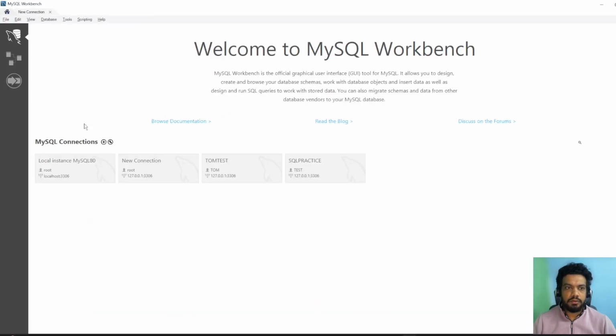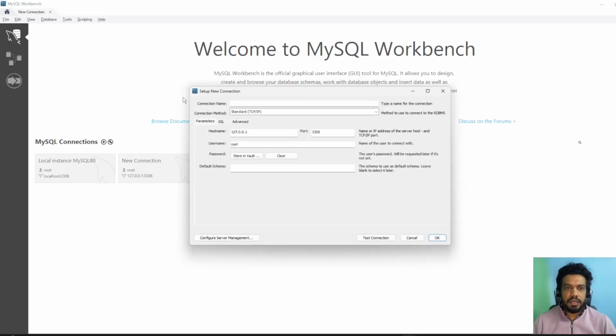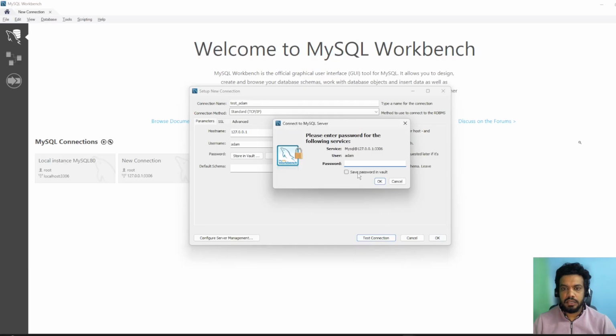So let's go back to the home. Now click on the plus icon and this box will open up, and then you need to give a connection name, and the connection name can be anything. So let's give test Adam, and in the root username we have already defined Adam, and then click on test connection. Then it will ask for the password.